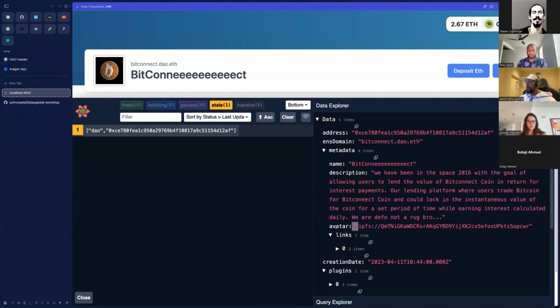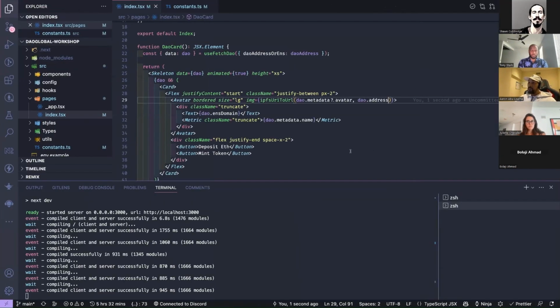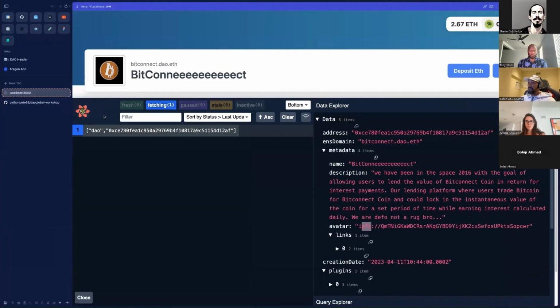So avatar: generally, when you create a DAO, all your metadata is pushed to IPFS, so you can't just render an IPFS image. You're going to have to convert that stuff, basically, right? So, okay, that's basically the first bit done.